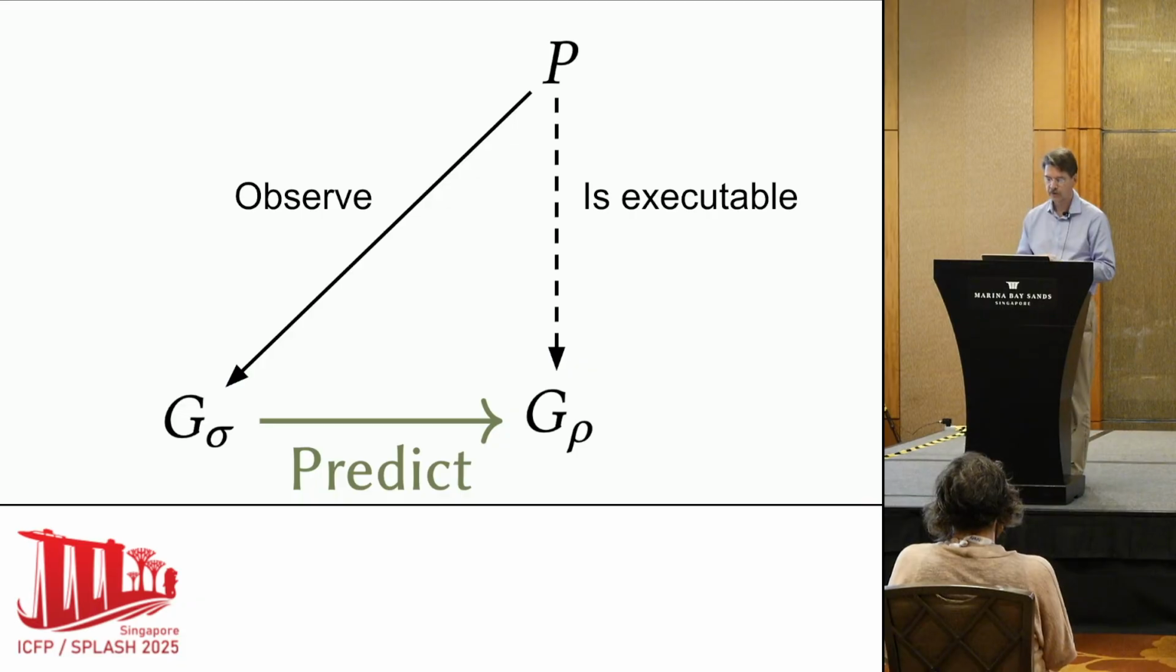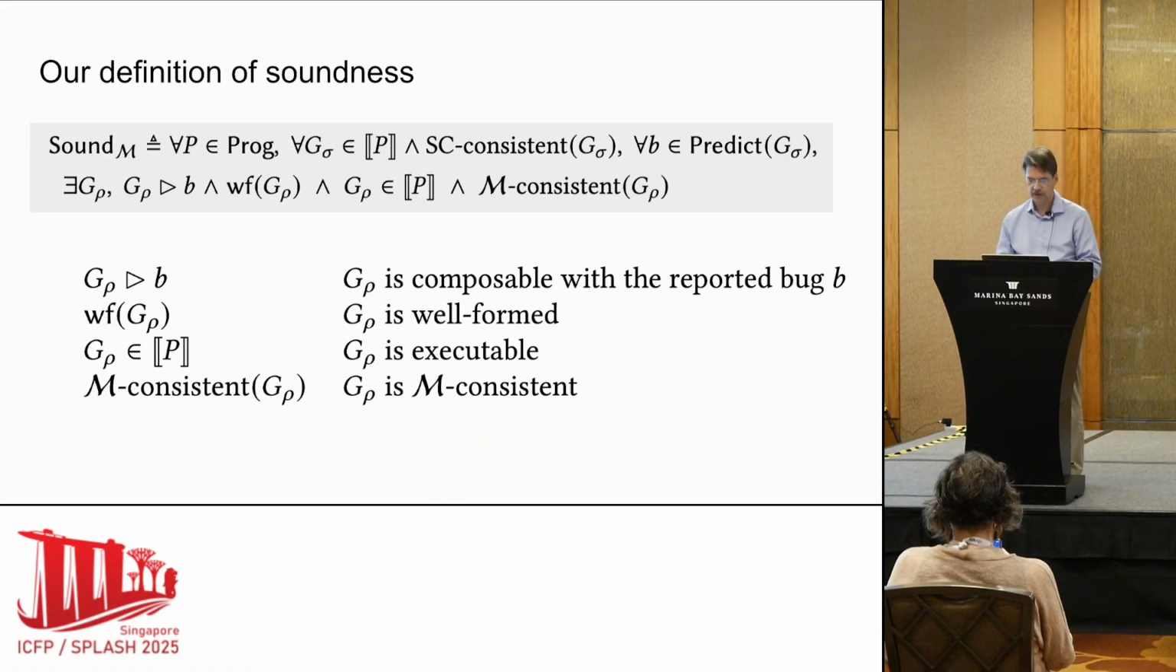So I will leave it at that and simply say, from here on out, I'm reinterpreting this picture such that the things at the bottom there are execution graphs rather than traces, but otherwise the story is the same. We observe an execution graph, and then we want to predict another execution graph that exposes a bug. We want it to be executable, and we certainly want it to work with the memory model that we have in mind. And so here comes the mathematical version of that.